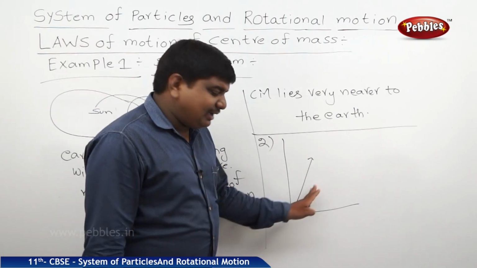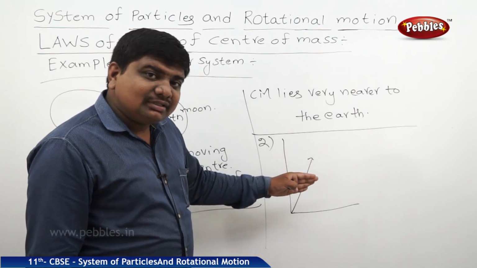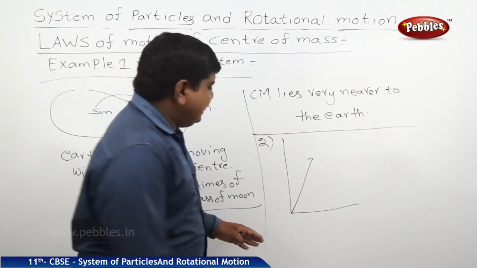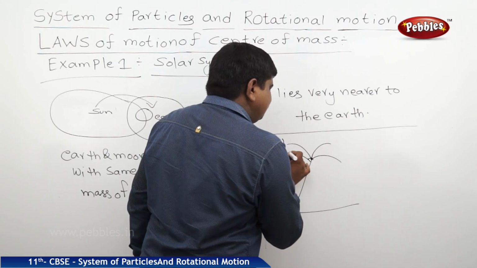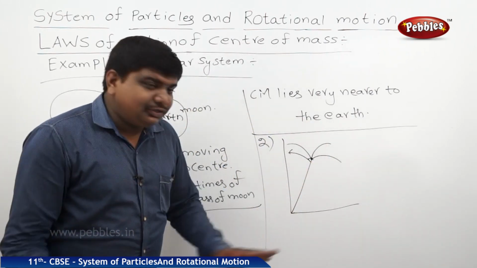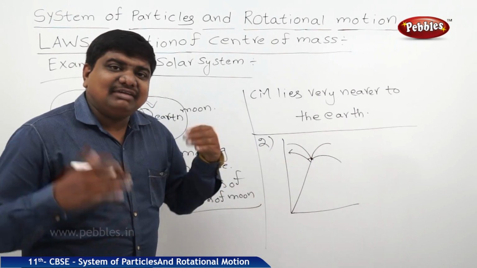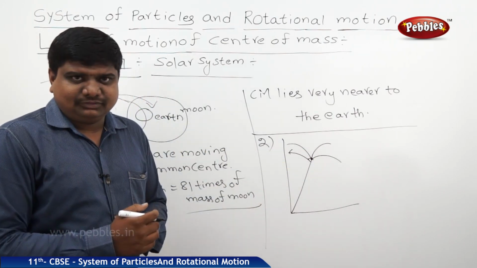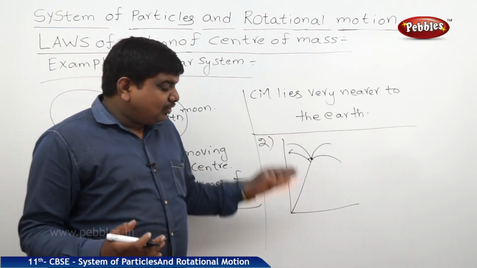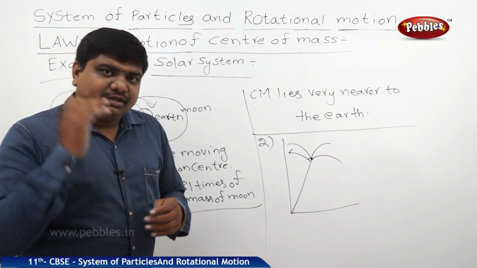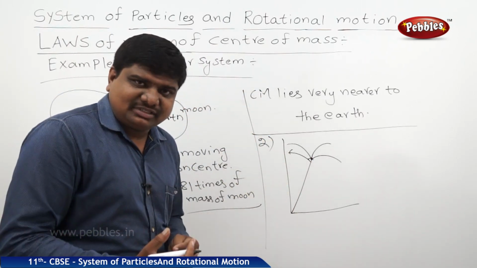Once it reaches a certain height, it explodes. This explosion is due to the internal forces, not an external force, because at certain heights the effect of gravity is negligible. There the internal forces inside the body play the key role. So in such cases the explosion takes place due to the internal forces.